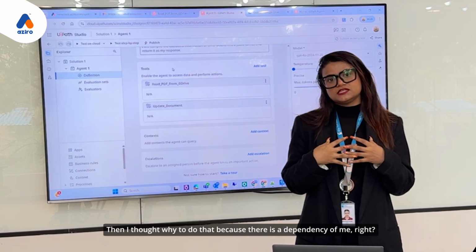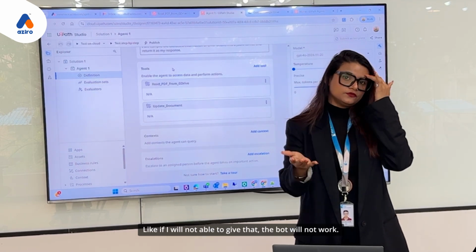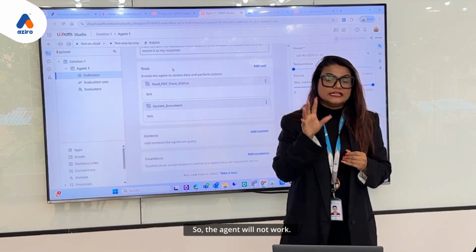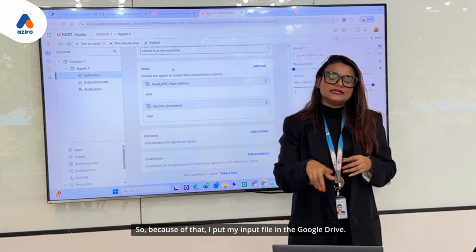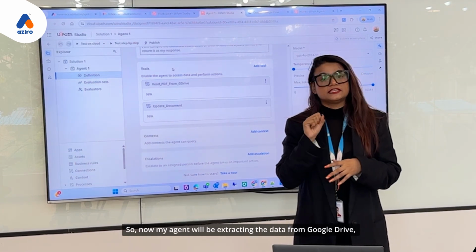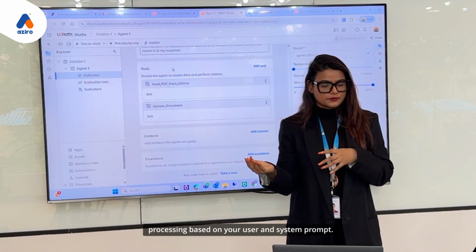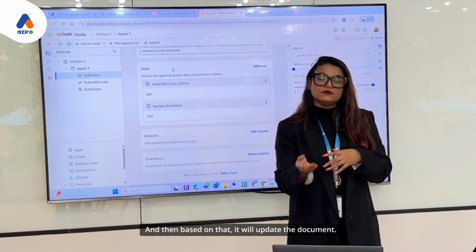Because there is a dependency on me, right? If I am not able to give that, the bot will not work, so the agent will not work. Because of that, I put my input file in the Google Drive. So now my agent will be extracting the data from Google Drive, processing it based on your user and system prompt, and then based on that, it will update the document.